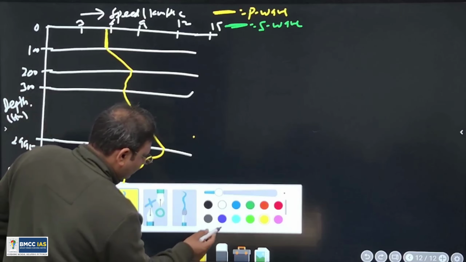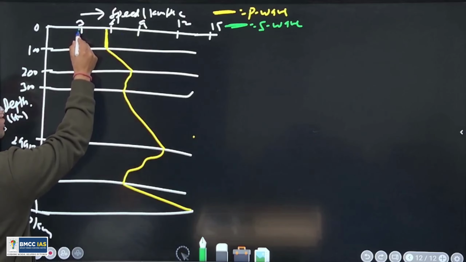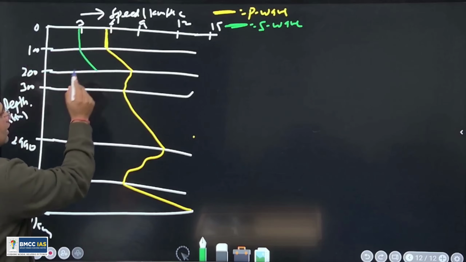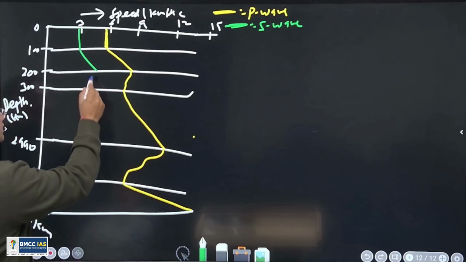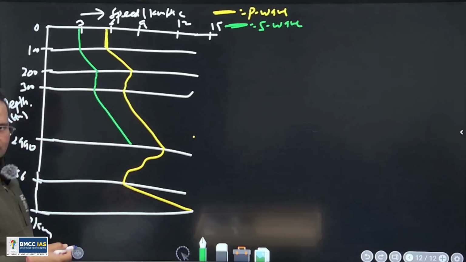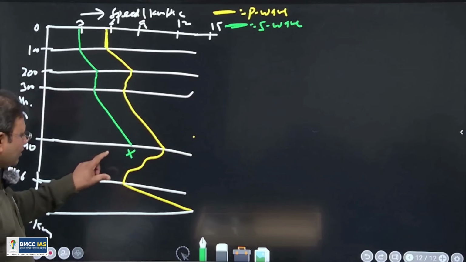Now see the S wave. So S wave from 3.6 kilometer, speed is by and large the same in this zone. Then there is an increase in the speed of the S wave. Then there is a decrease like the P wave. Then there is a uniform increase, acceleration with this one, but beyond it we don't find S wave. So no S wave here and here.